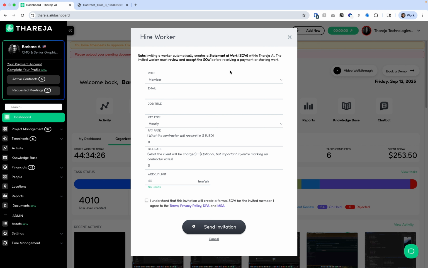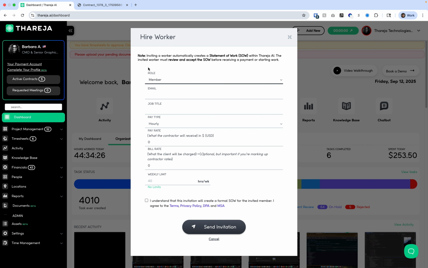When you're sending someone an invite to be part of your organization as a member, as a manager or accountant, we're gonna generate a SOW, a statement of work, and in that contract you're gonna have auto generated NDA and IP protection agreements that need to be accepted by the invited person before they even start working with you. So we start the compliance from the beginning.